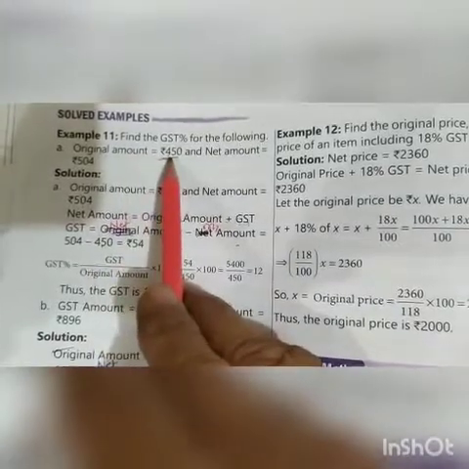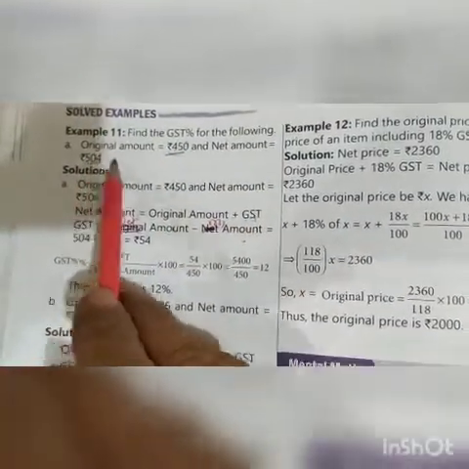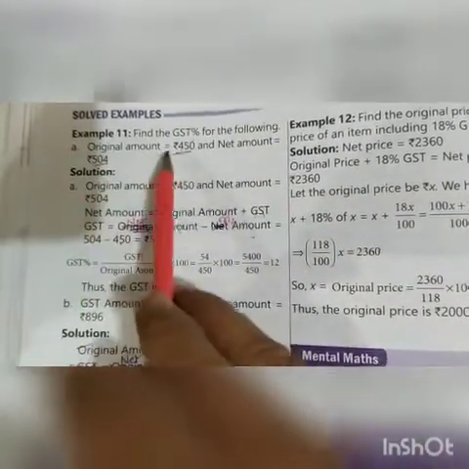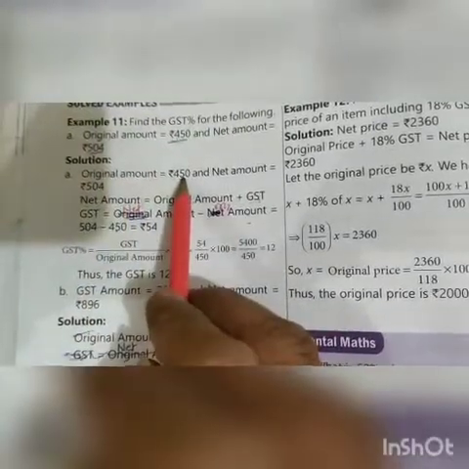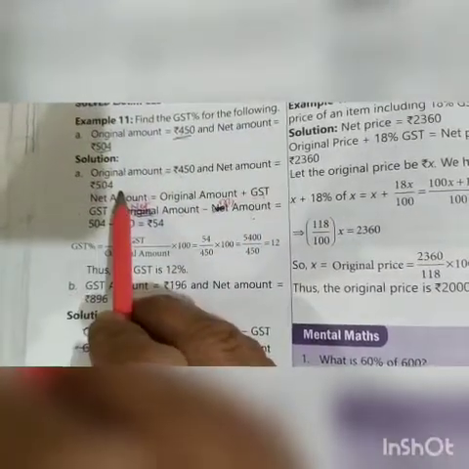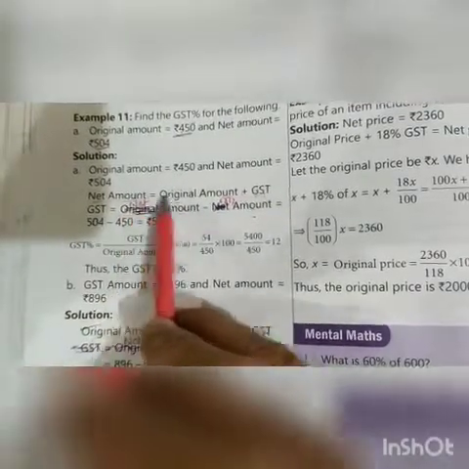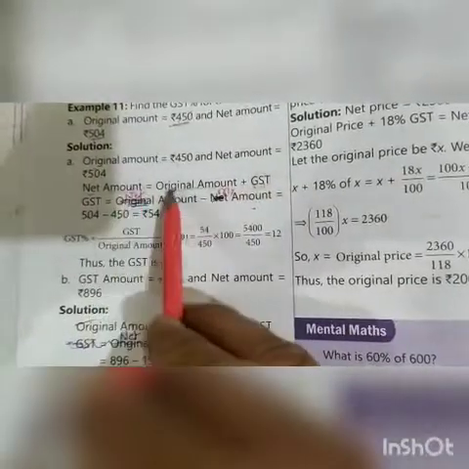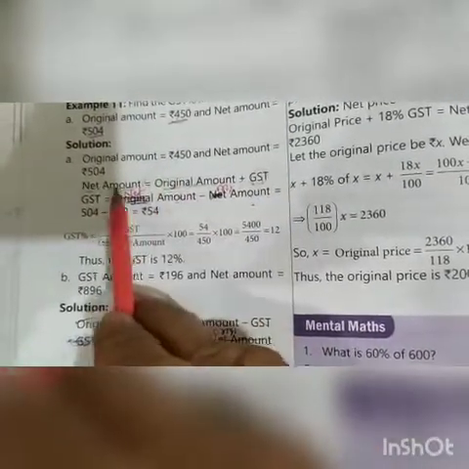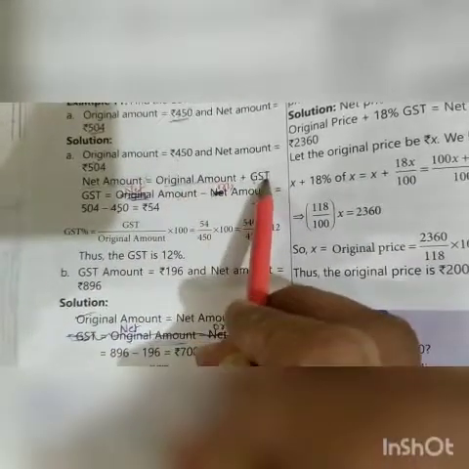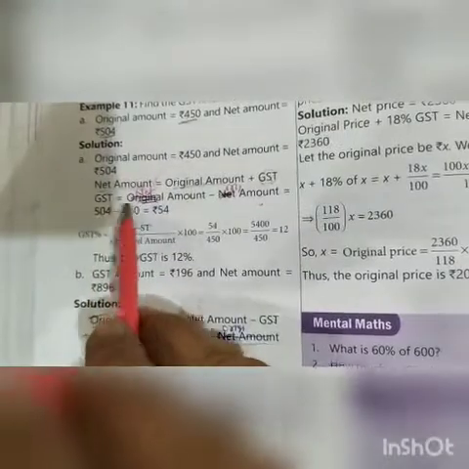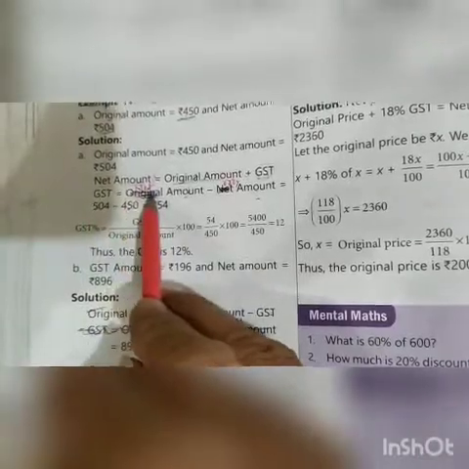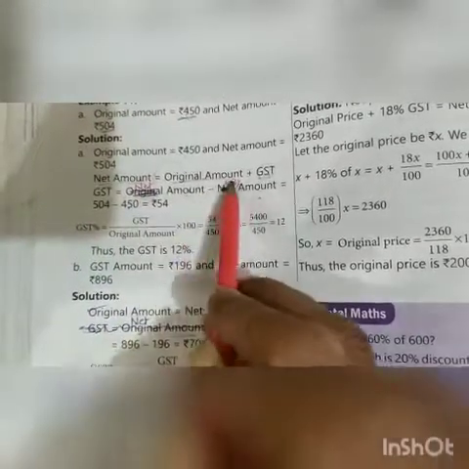Original amount is 450 and the net amount is 504. Just now I told you that net amount is always greater than original amount. So the original amount is 450 rupees and the net amount is 504 rupees. Now net amount is equal to original amount plus GST. Taking the original amount to this side, GST is equal to net amount minus original amount. Here in the book it is written GST is equal to original amount minus net amount. This is wrong. GST is equal to net amount minus original amount.